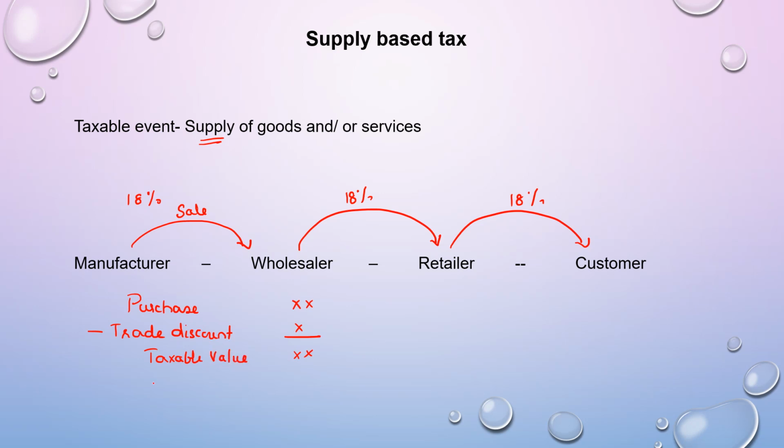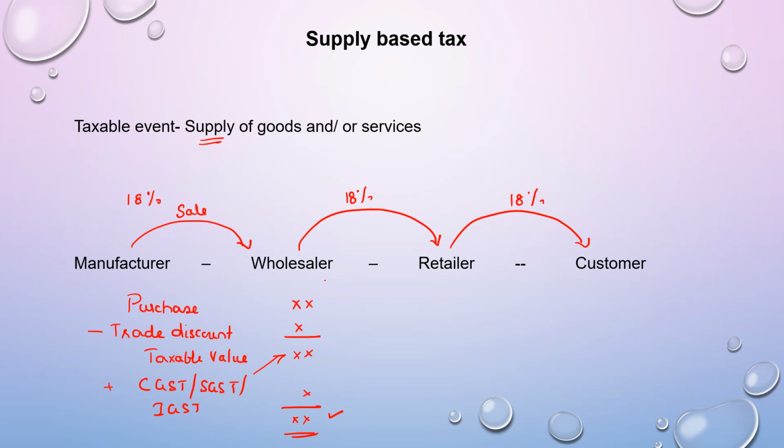And always the GST, whether it is CGST or SGST or IGST, as the case may be, is levied on this taxable value. And this would be the total value of the transaction or the invoice value of the transaction. So this is one important point. Always remember to deduct the trade discount and then on that net value GST is calculated.